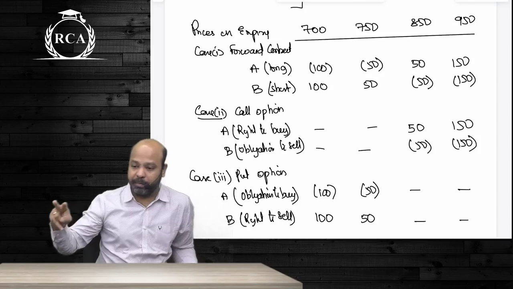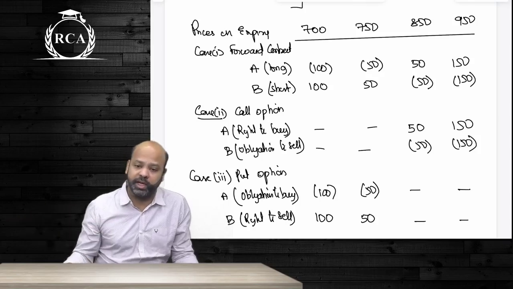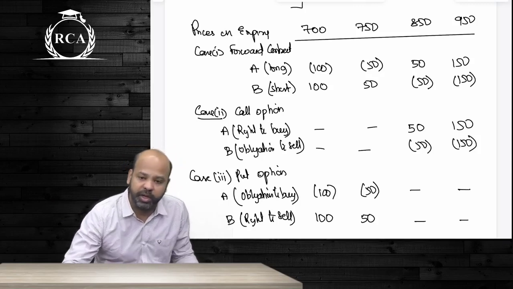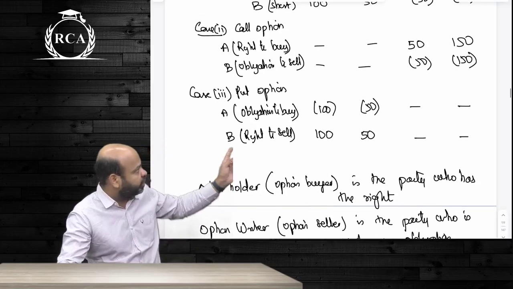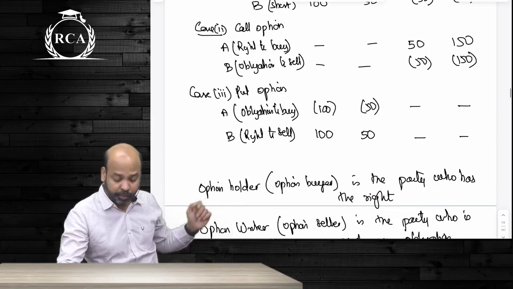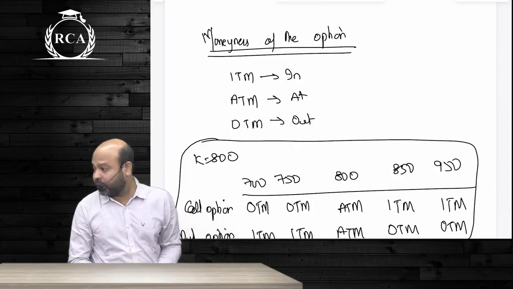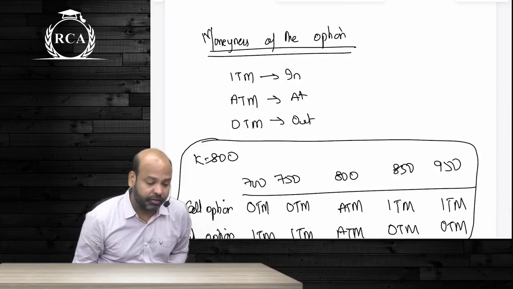Whatever is the benefit that the call option holder is getting, that itself will become the loss for the option writer. If the option holder is getting 50 rupees or 150 rupees, that means the option writer has to pay that 50 rupees or 150 rupees. Now, the next thing that we have covered here is moneyness of an option.